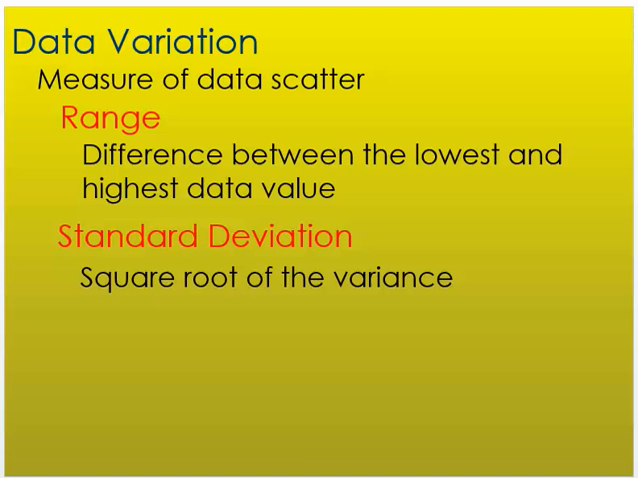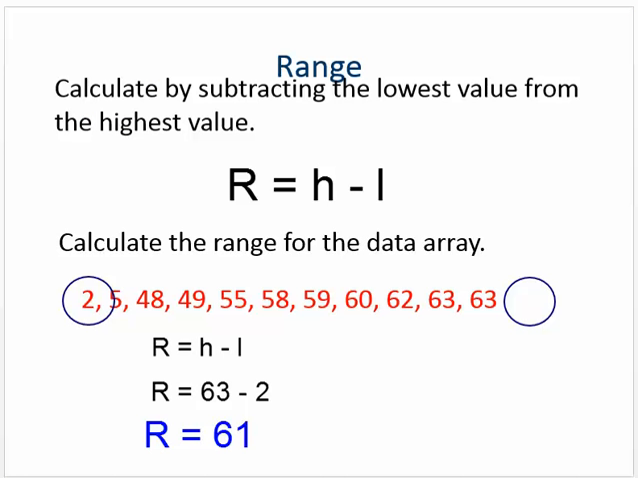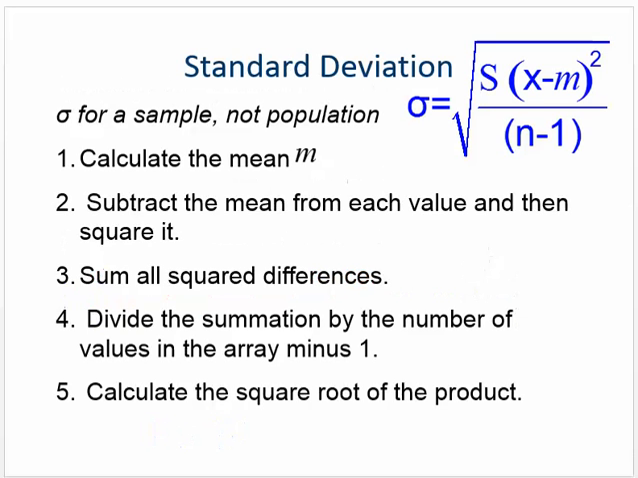Data variation. We can have a range or a standard deviation. A range is just the lowest and the highest, and we subtract those two. Standard deviation we did in IED. We're going to go ahead and review it here again. Here's an example of range. They're going to take the highest number minus the lowest number. The highest number in this case is 63, and the lowest one is 2. 63 minus 2 is 61. That's our range.